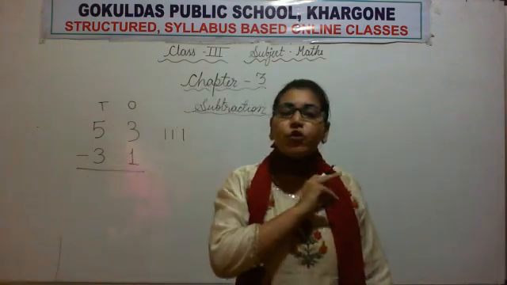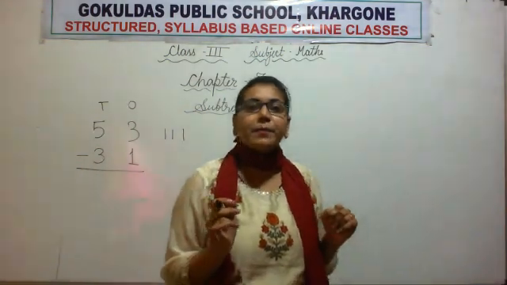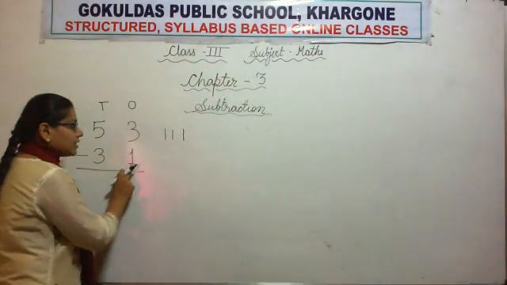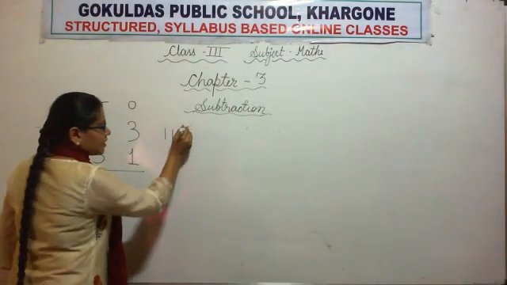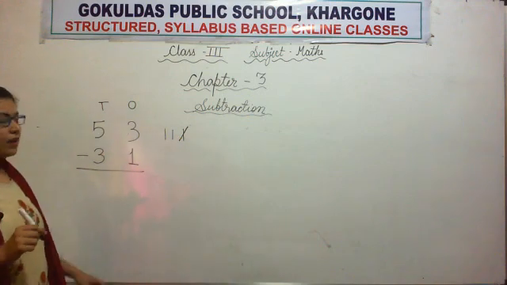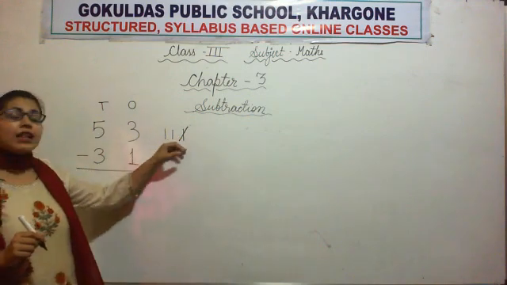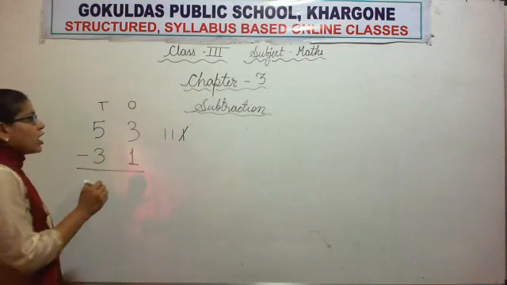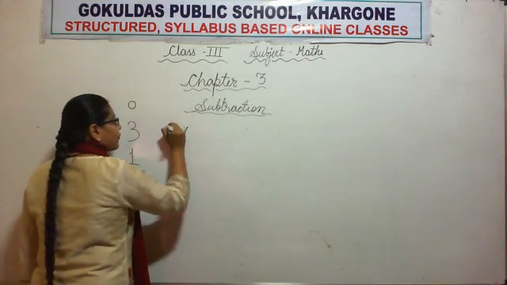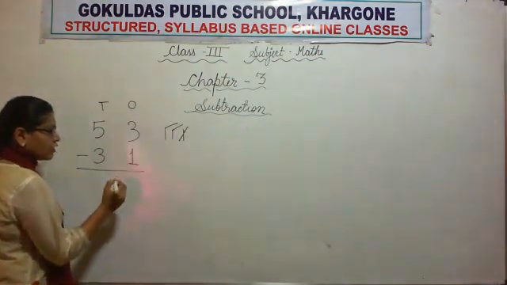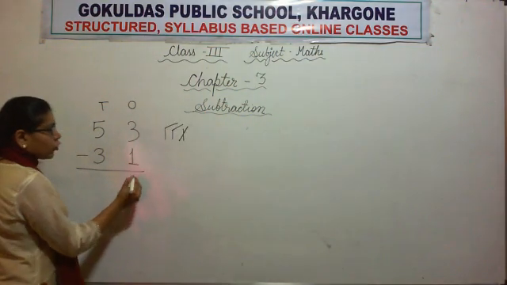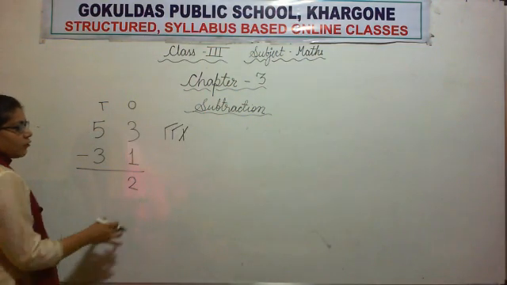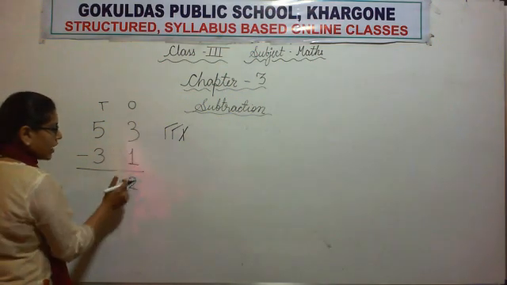We will take away sticks. 1 is written there, so we will cancel 1 stick from those 3 sticks. Now let's count how many sticks are left. 1, 2. 2 sticks are left, so we will write 2 below the ones.